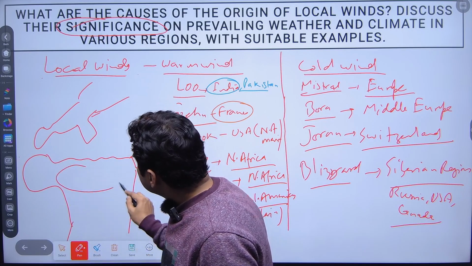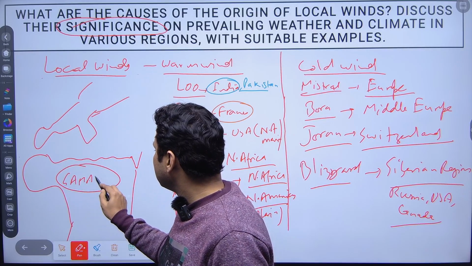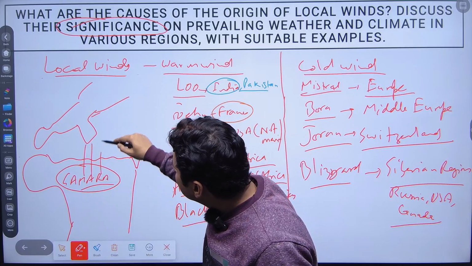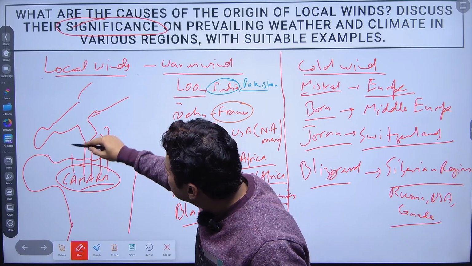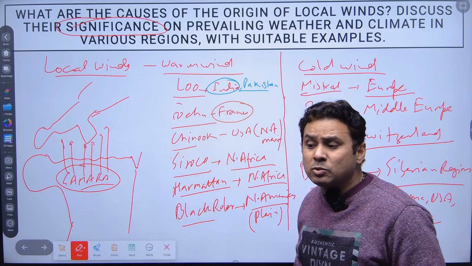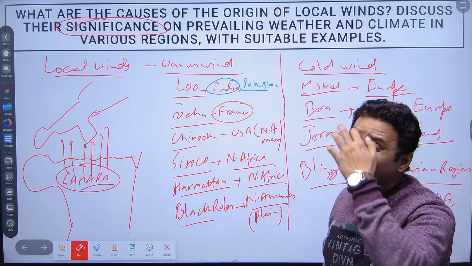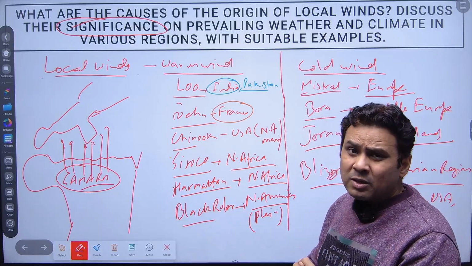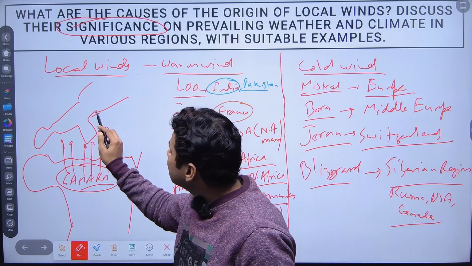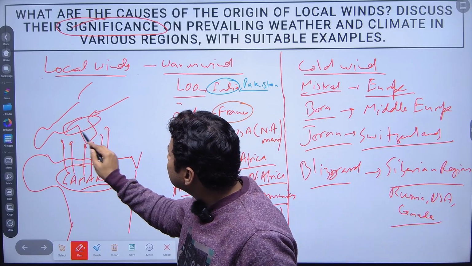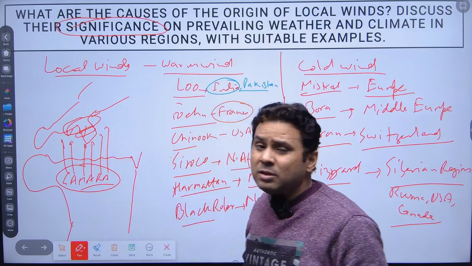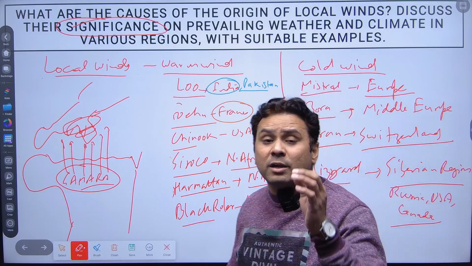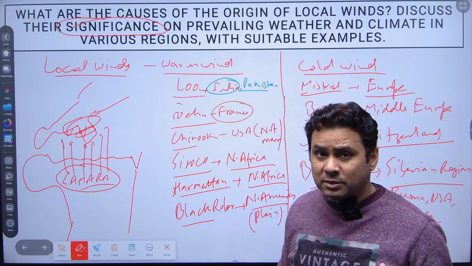So when it is the Sahara, the wind blows from here in this direction. These are warm winds, with high temperature, and they are dusty. So when it blows, it creates a problem for these regions. So the Sirocco is a problem for the Mediterranean European countries.